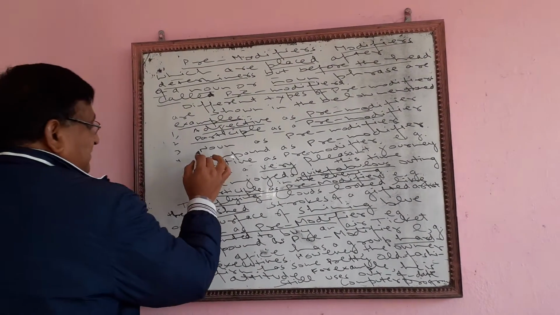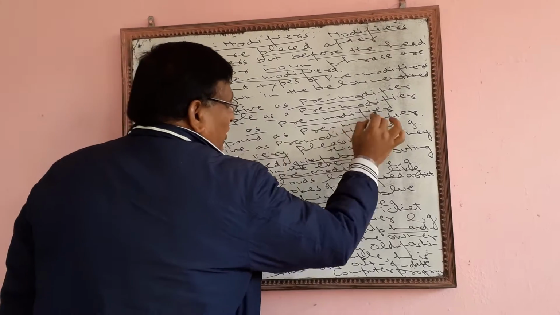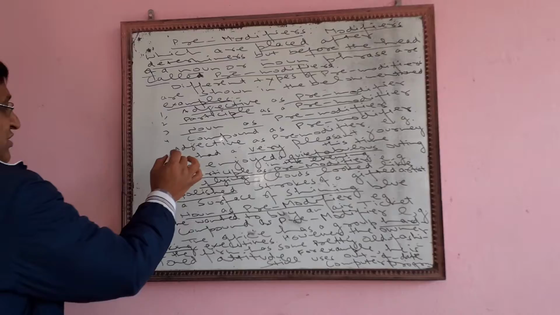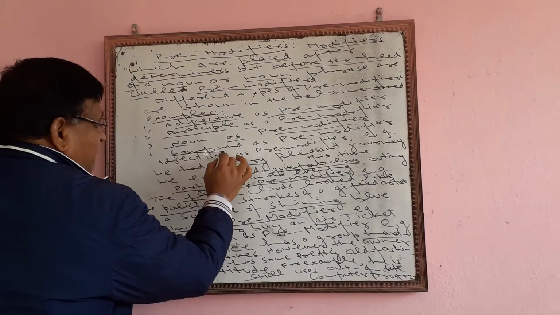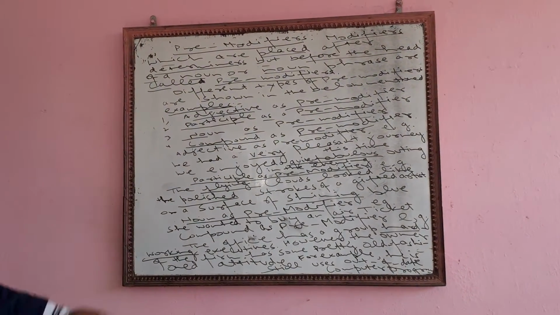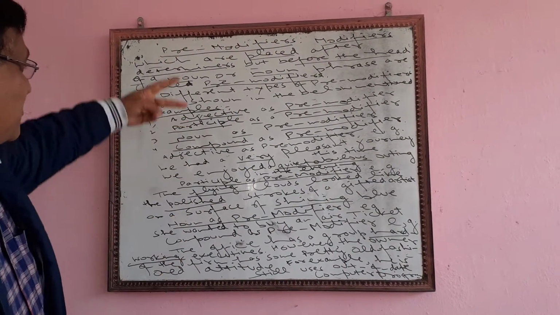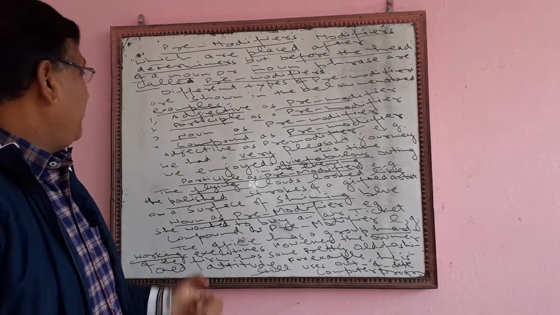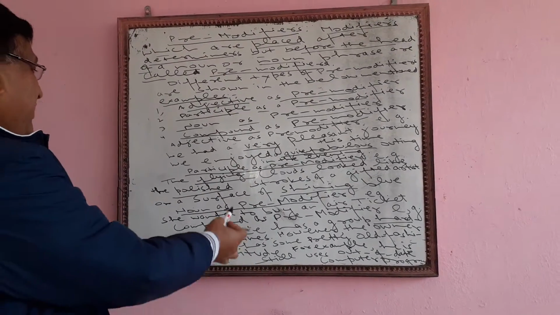Then noun as pre-modifier. Then fourth, that is most important, compound as pre-modifier. So these are four types which we use. Then we are pre-modifying the sentence.